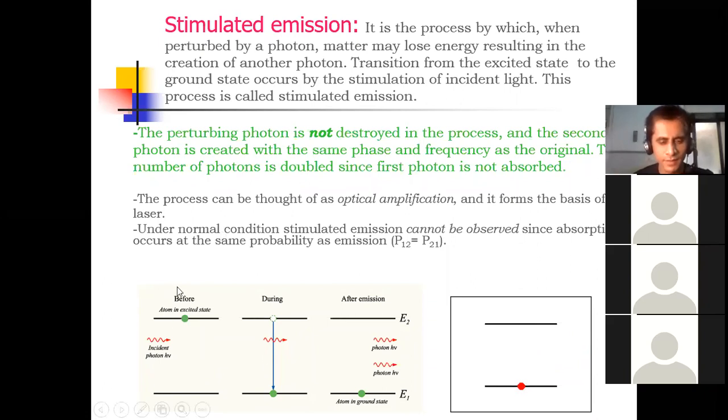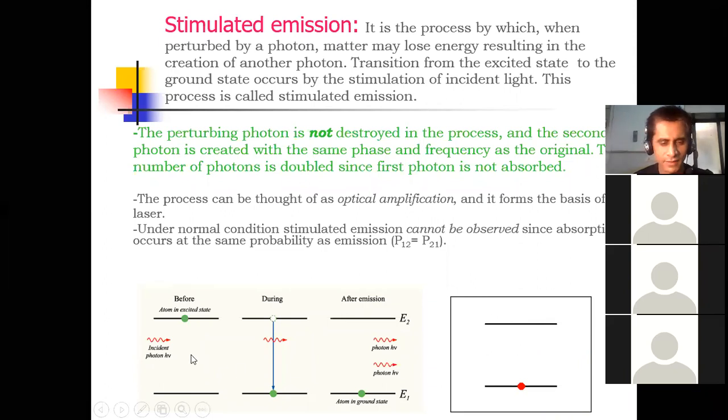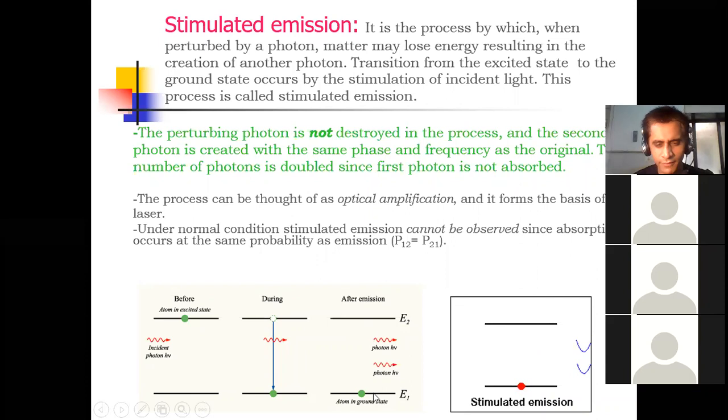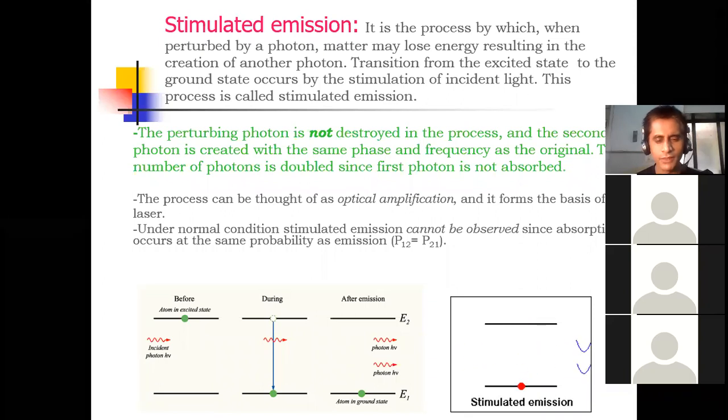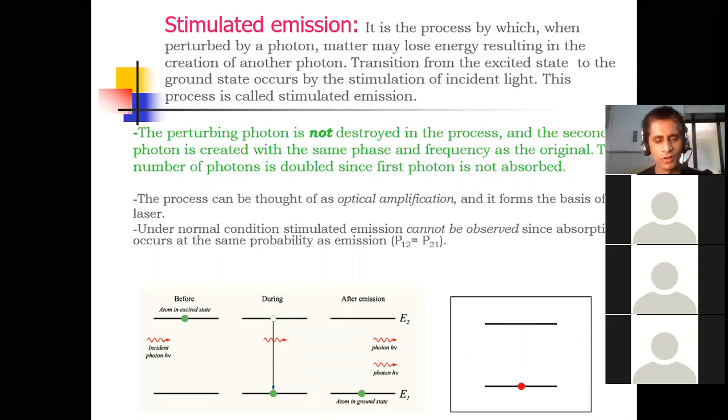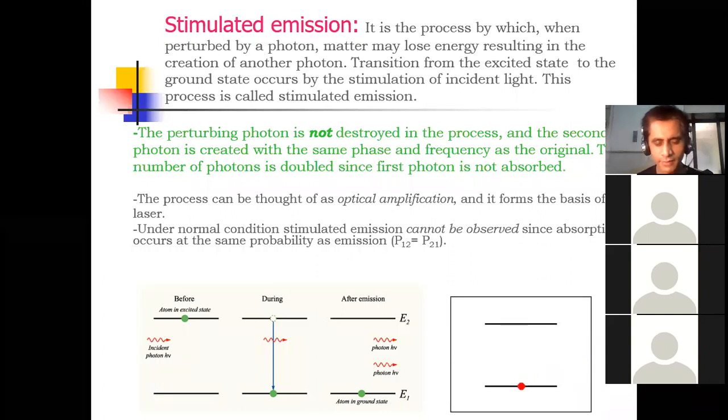Okay, just see this diagram. There are 3 diagrams and one animation. This is figure 1, figure 2, and figure 3. Can you tell me any one observation with respect to figure 1, figure 2, and figure 3? Figure 1 is the schematic diagram before transition or before collision. Figure 2 is during collision, and the third one is after collision.